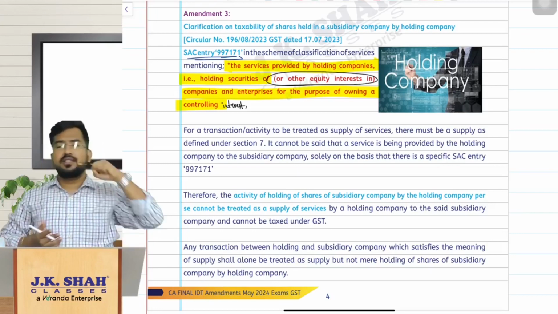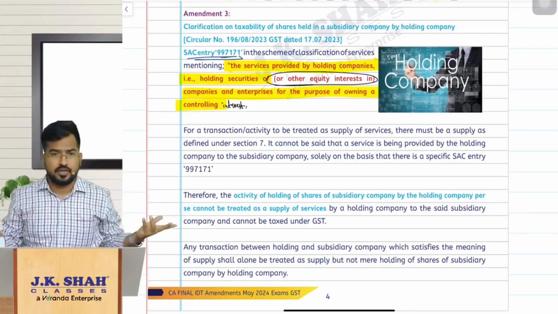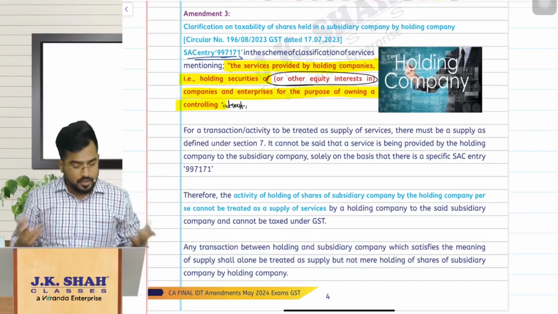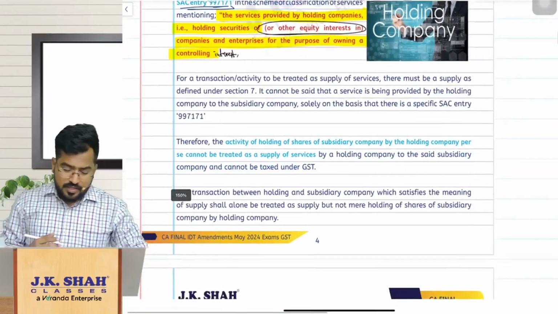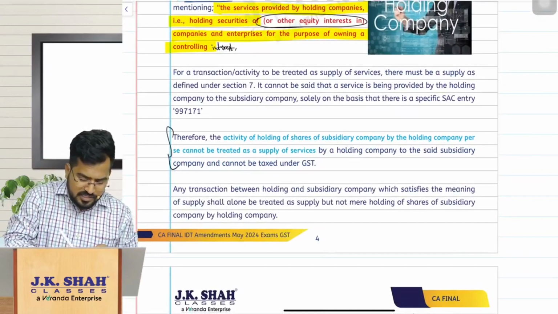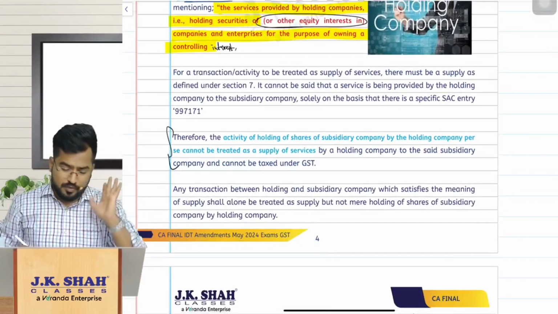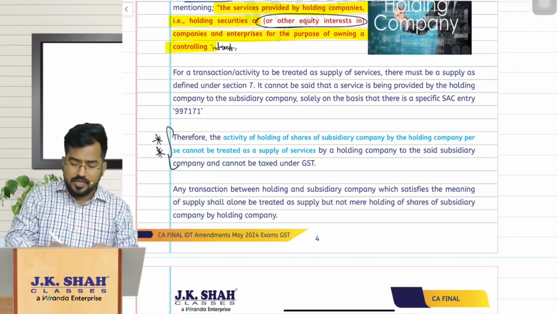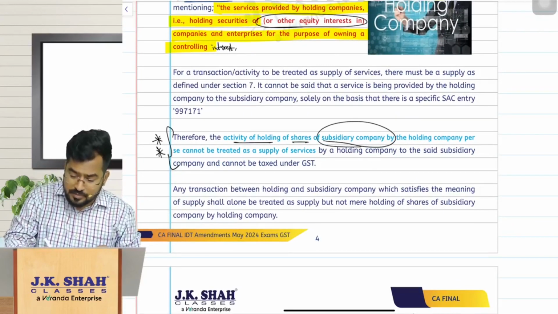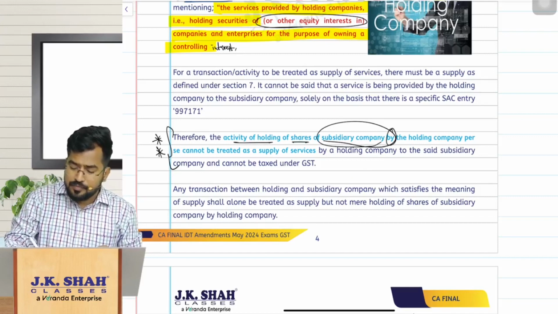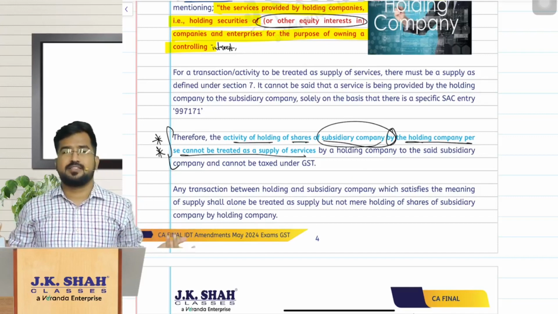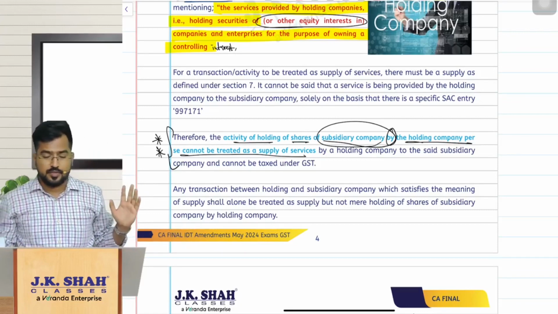But here, just holding the equity, you cannot call it a supply just because there is an entry in the classification. So the department has clarified the activity. Only this paragraph is important for your understanding: the activity of holding shares of a subsidiary company by the holding company per se cannot be treated as supply of services. That is the concept.